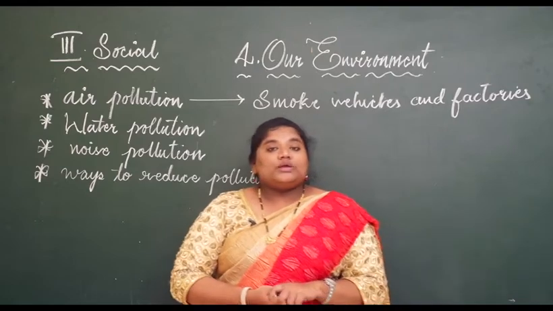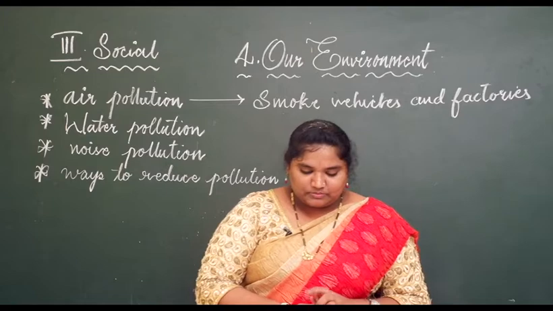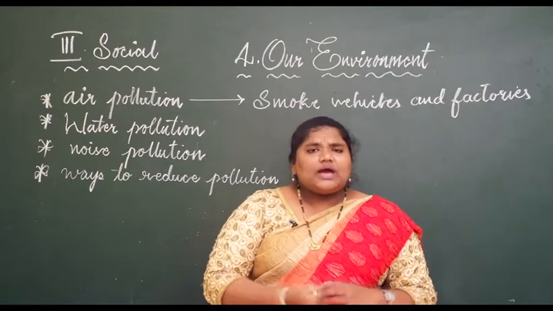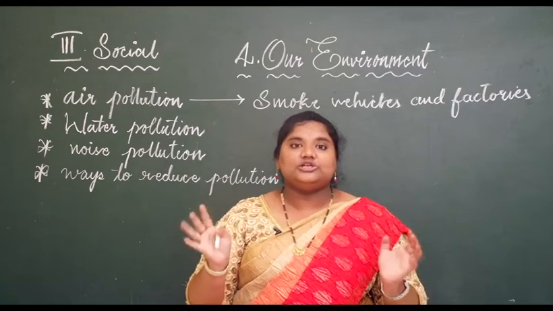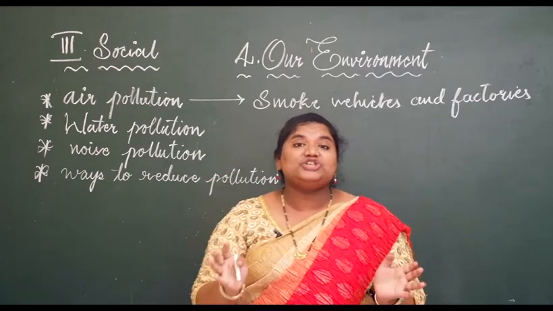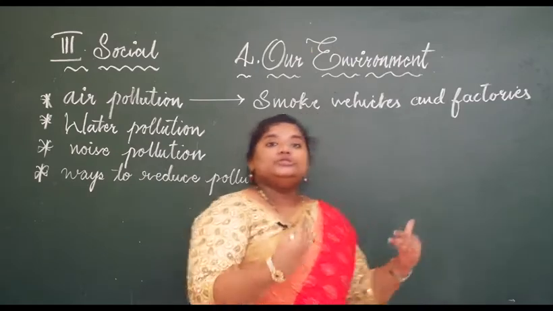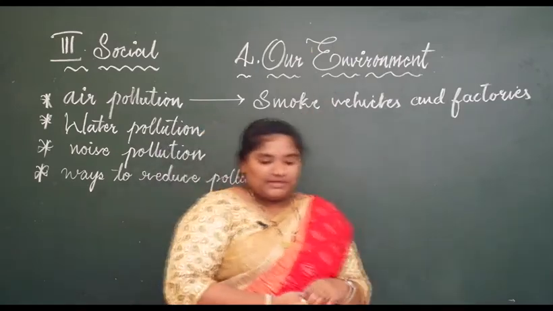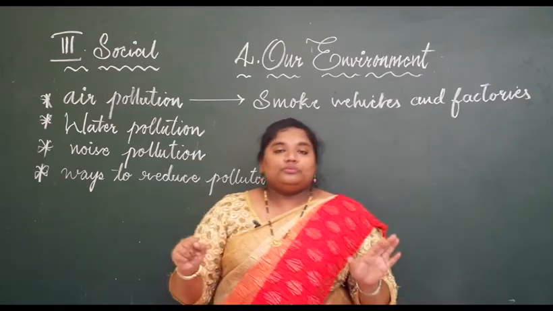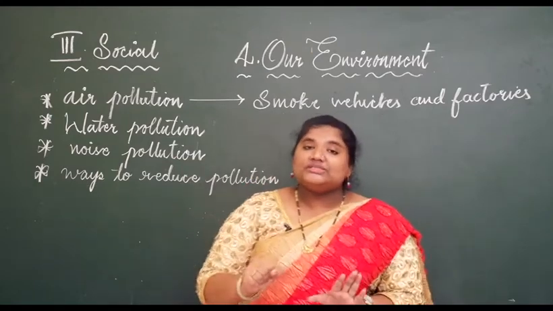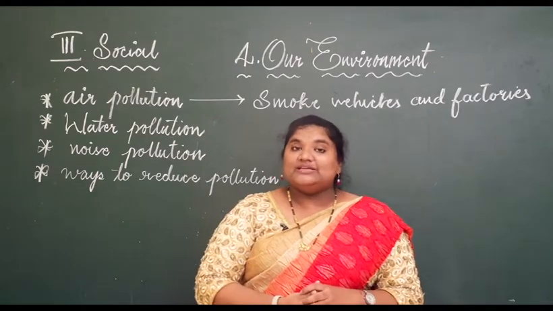So how does water get polluted? What are the ways that water gets polluted? Today, water pollution is a very serious problem. It is causing major damage to our health, to our surroundings and also to our environment. How? Washing of clothes and also bathing of human beings and animals in water bodies.